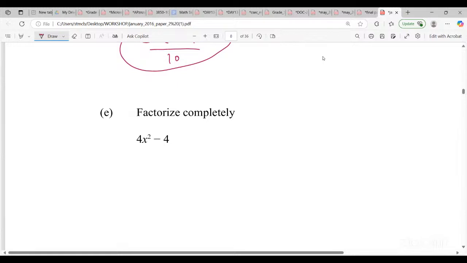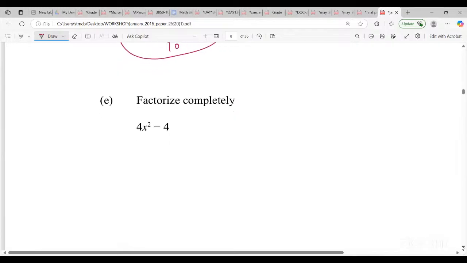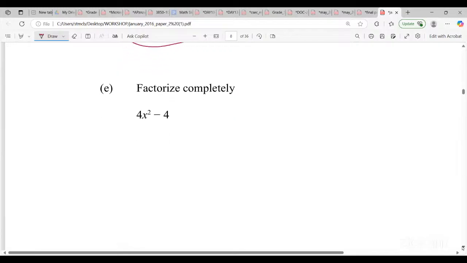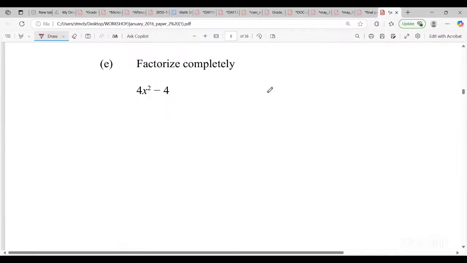Go ahead, guys. Factorize completely 4x squared minus 4. Go ahead and do that one.